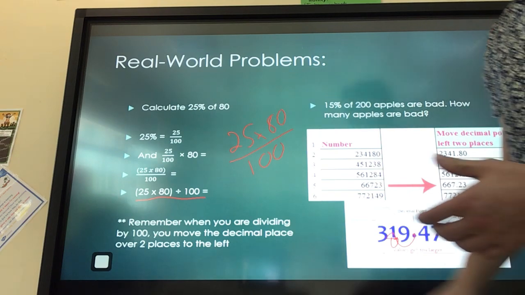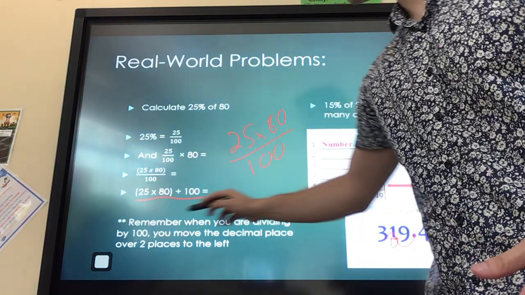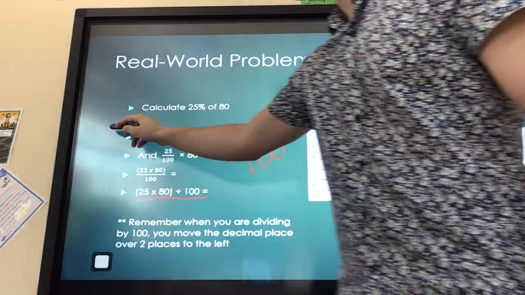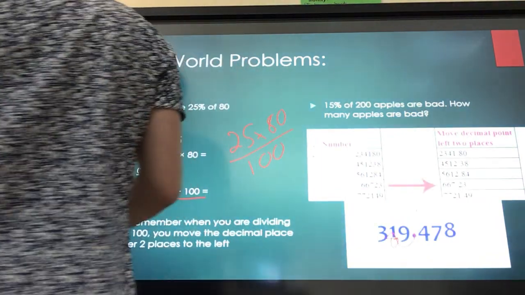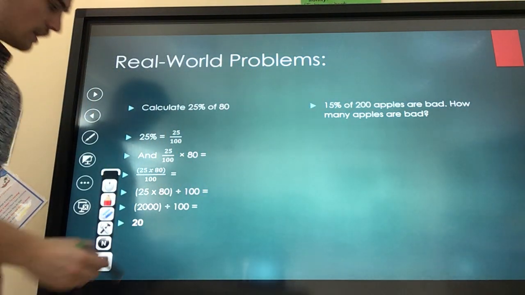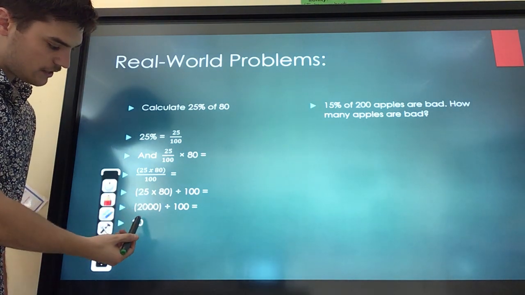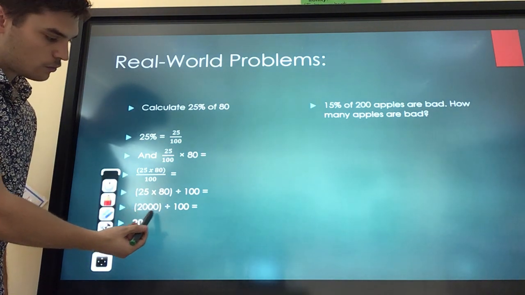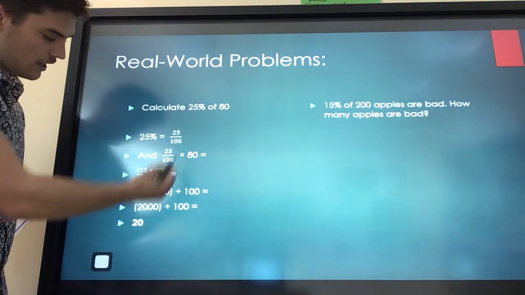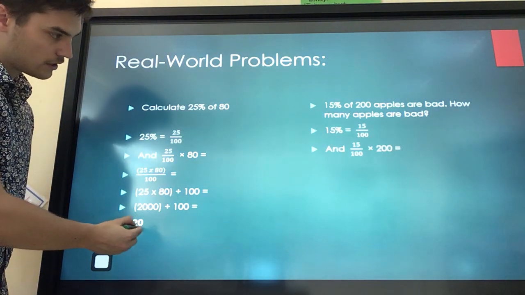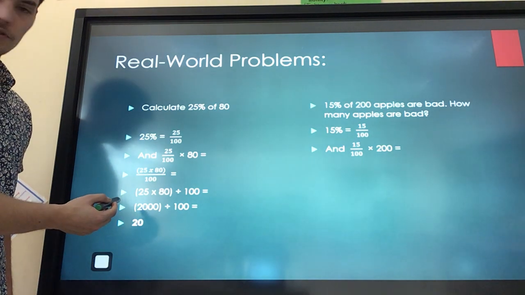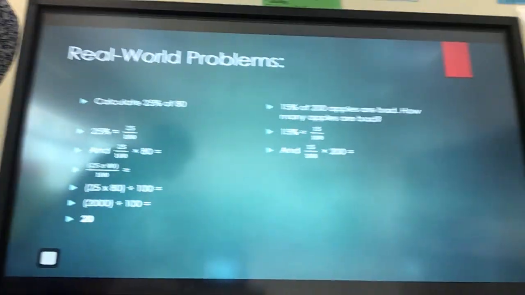All right? So moving on, right? This is what we're doing right now. We're finding 25% of 80. 25 times 80 divided by 100. Next slide, right? So what that equals, 25 times 80 is going to be 2,000. Divided by 100 is going to be 20. So 25% of 80 is going to be 20. All right? So far, so good? Let's look at another example.